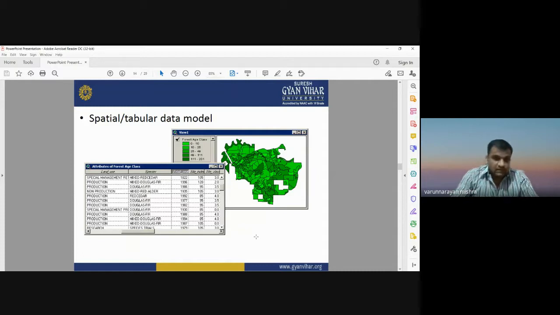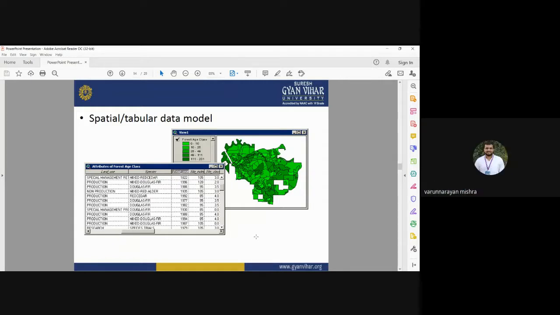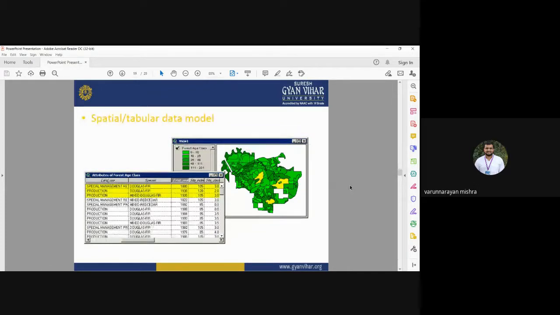So when we are going to apply GIS for forest resource management, we have just created the polygon, or the boundary, of each forest area. Then we can have the information about what kind of forest is there, whether it is deciduous forest or mixed forest, what kind of tree species are there, what the density of the forest land is in that area. All this information will be stored in the form of a table, which is known as an attribute table or non-spatial data set. So you can also visualize a spatial data set in the form of a table.